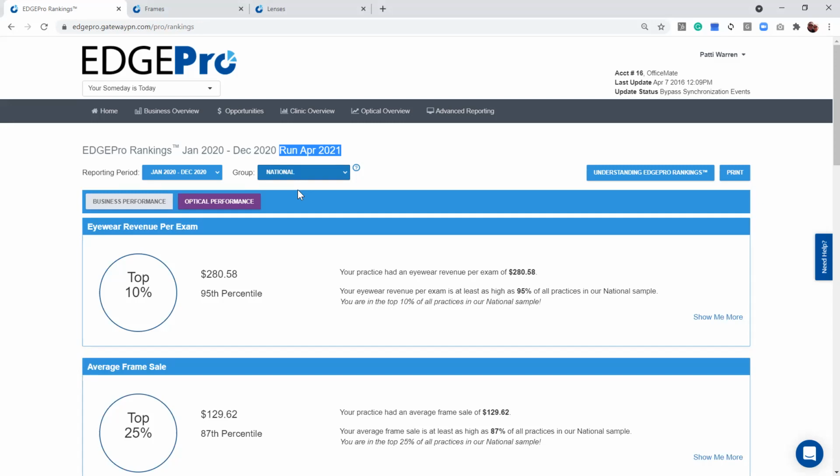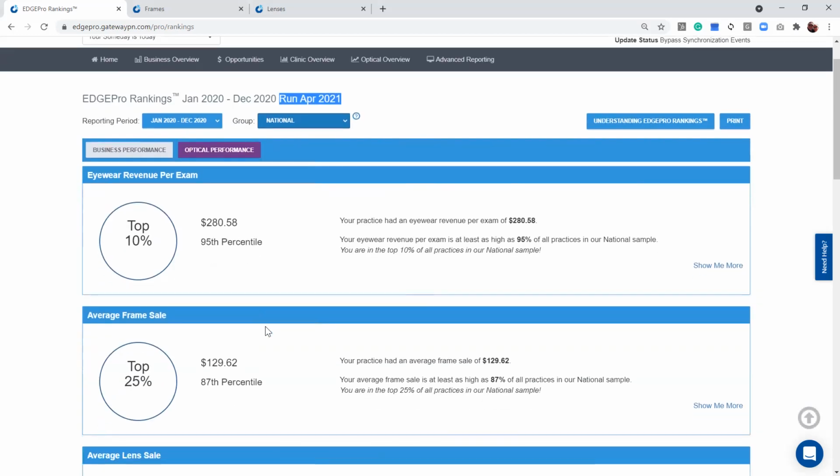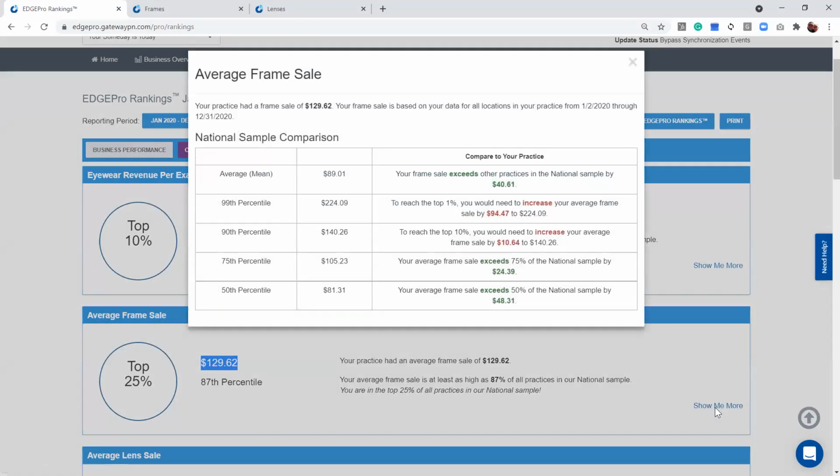So let's say you wanted to know about average frame sales. I can click on my optical performance and you can see I've got average frame sales right here. When we ran the report last time, your average frame sale was $129. And when we think about where other EDGEPro users stand, you can hit the Show Me More button.